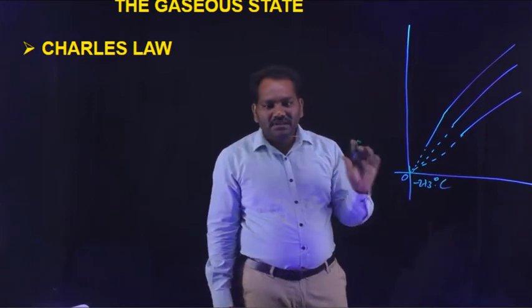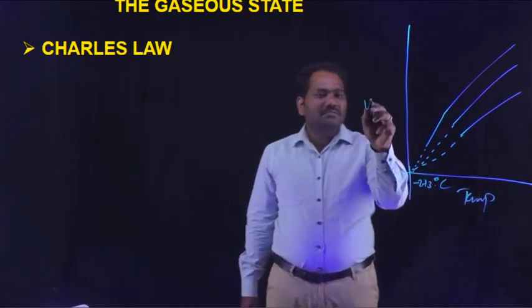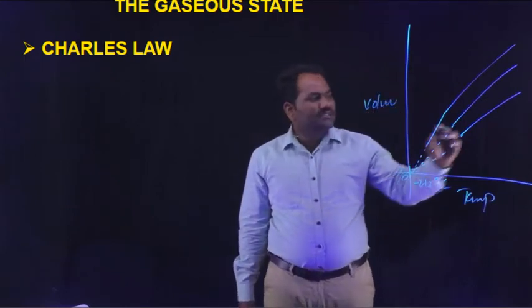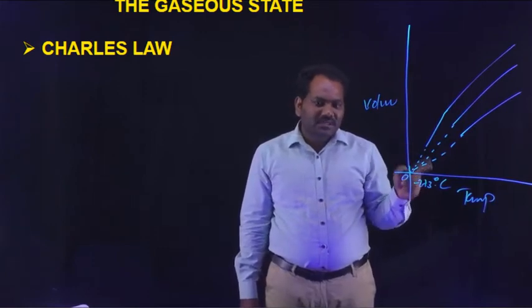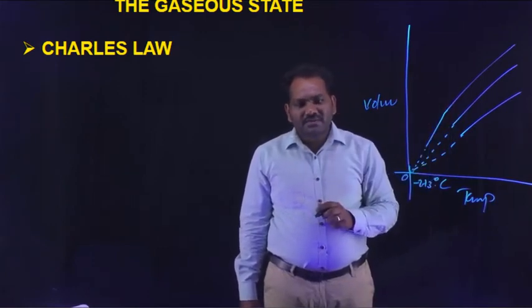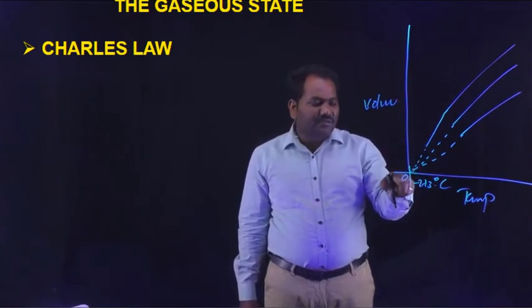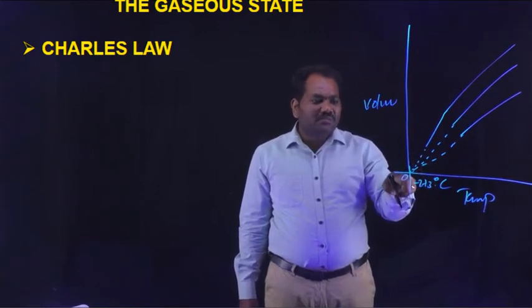He plotted a graph between temperature and volume. This graph gives a straight line at constant pressure. The straight lines intercept at minus 273 Kelvin, and in that condition the volume becomes 0.